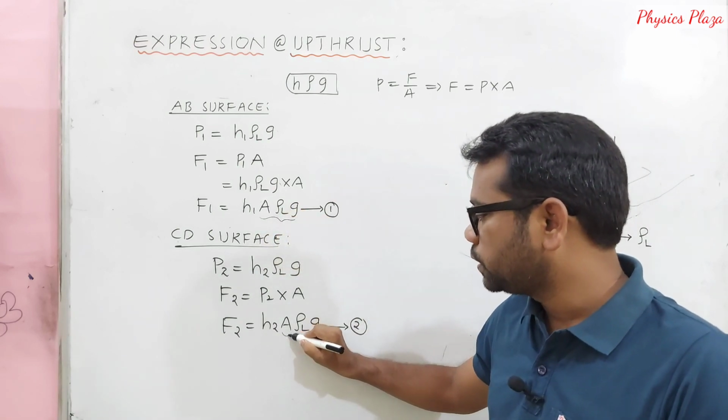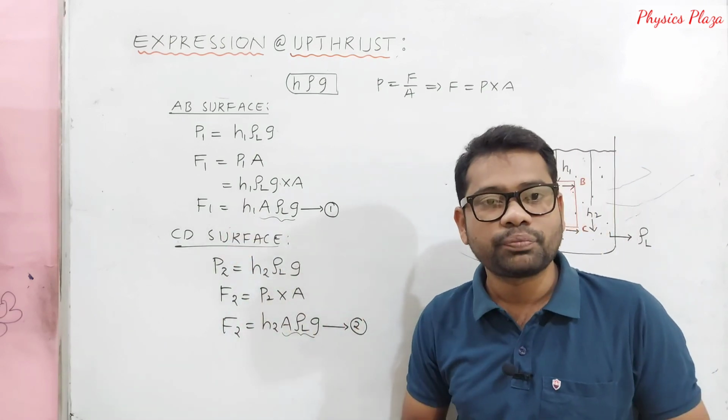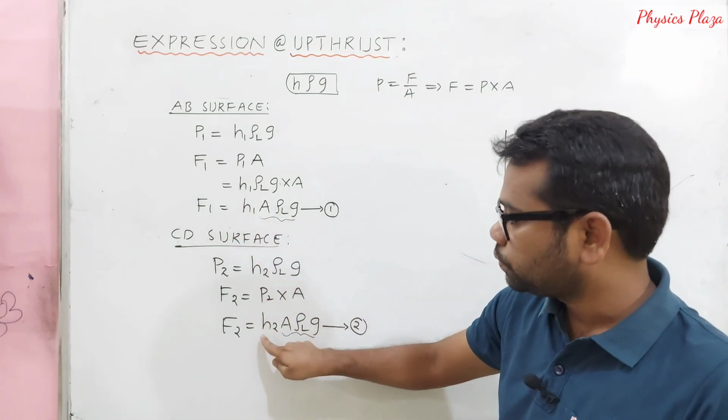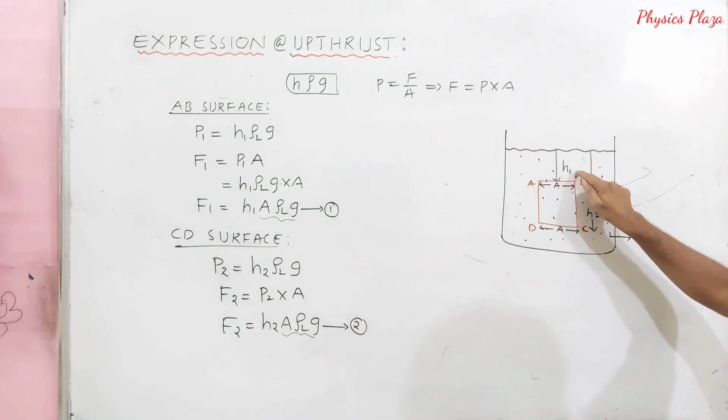Here also A rho L G is common, which means both are the same constants for both F1 and F2. And here we have H1 and H2. Which one is greater? It's very clear that H2 is greater than H1.